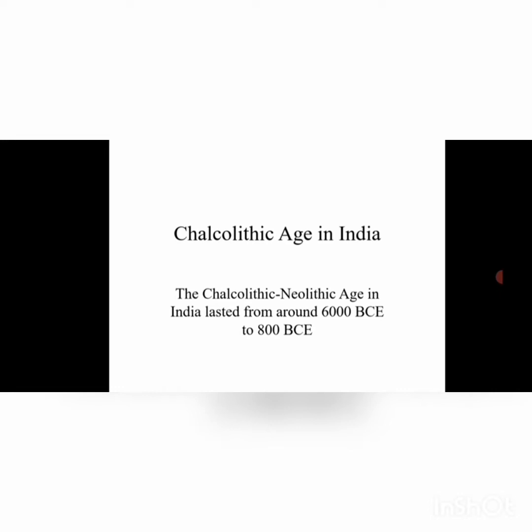And if you look at the distribution of sites, the sites that bear resemblance to the Chalcolithic age can be found on the northwestern frontier of the Indian subcontinent. These can also be found in present-day Rajasthan, and in different other areas of the Indian subcontinent. We see that people lived in that particular age when the use of copper was prevalent.